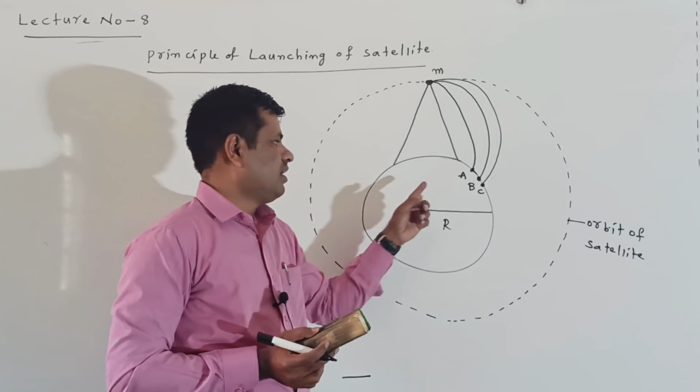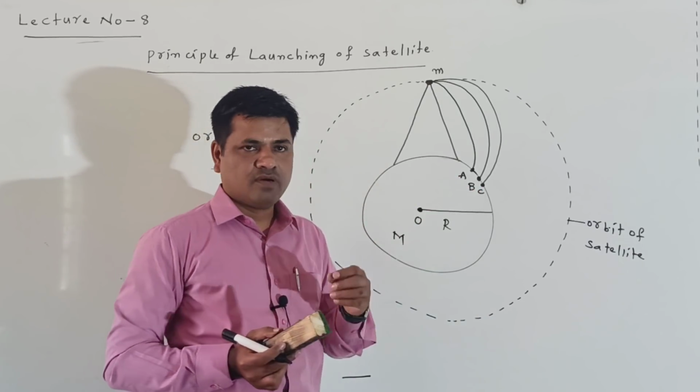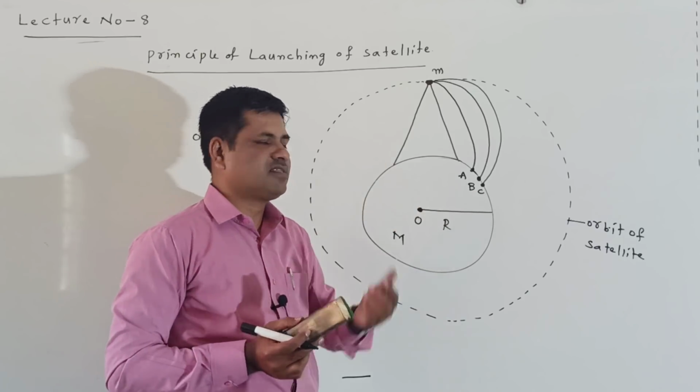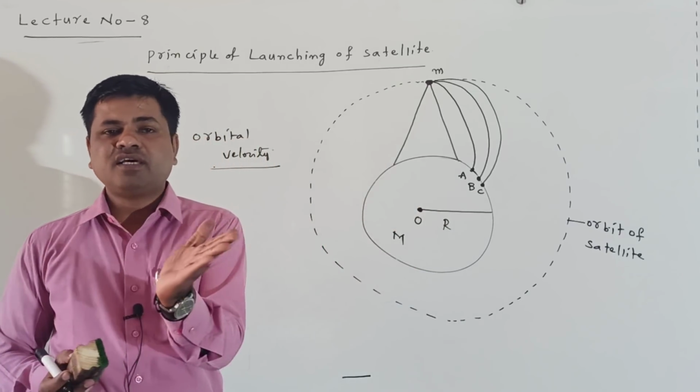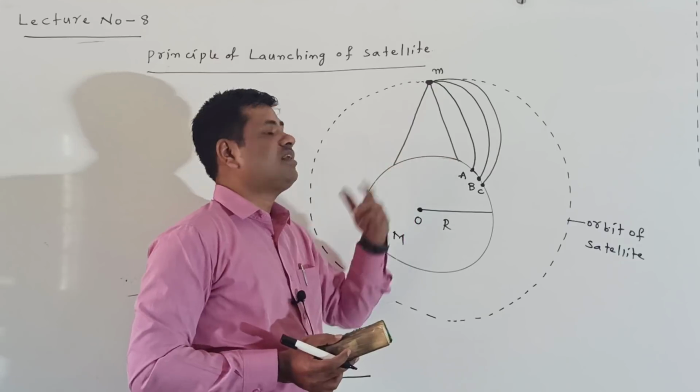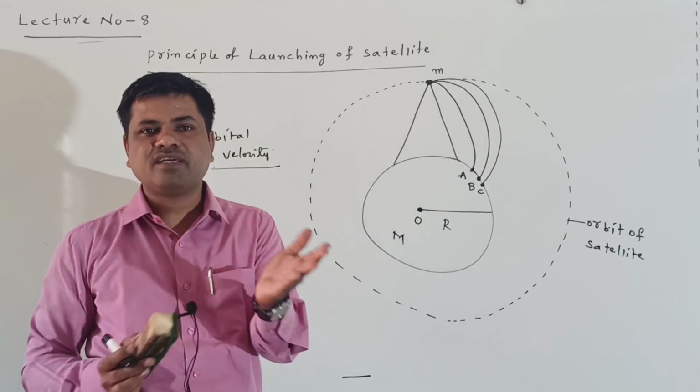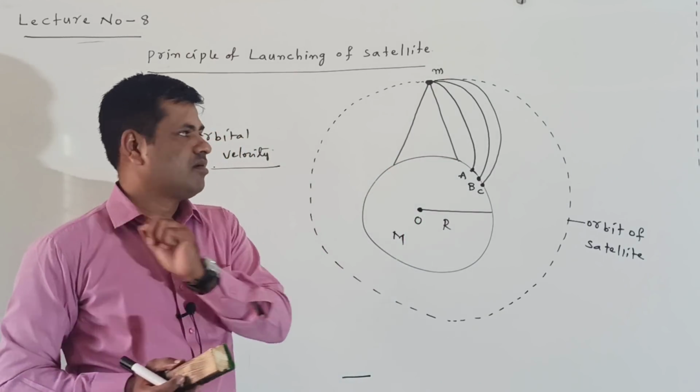At point C it is a larger distance from the feet of the tower.